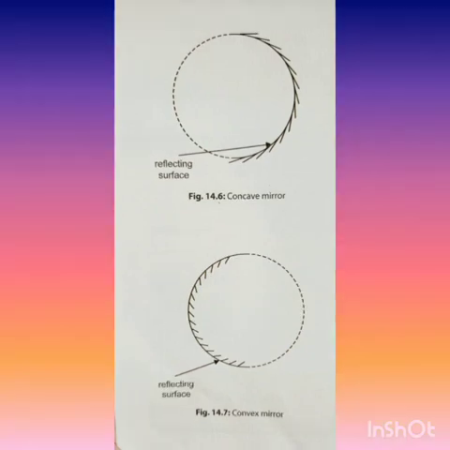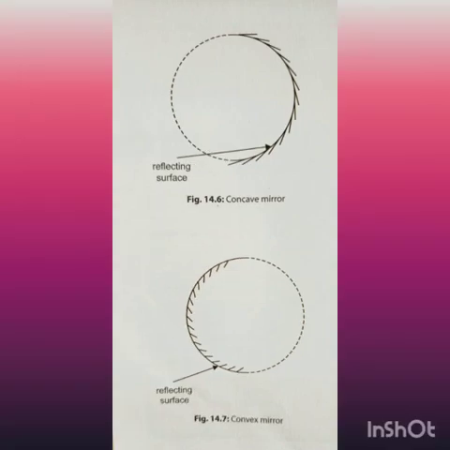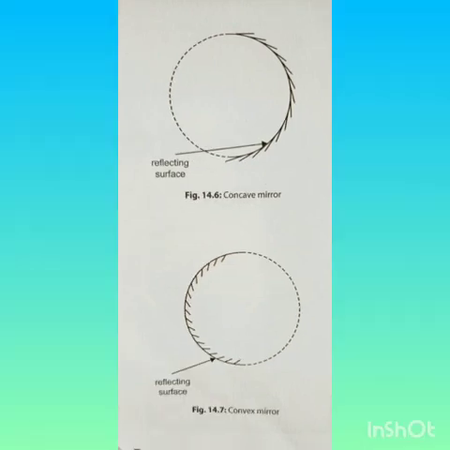A concave mirror is one whose reflecting surface is curved inwards, and a convex mirror is one whose reflecting surface is curved outward.